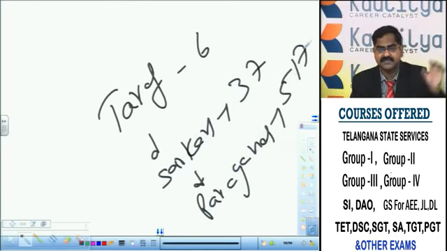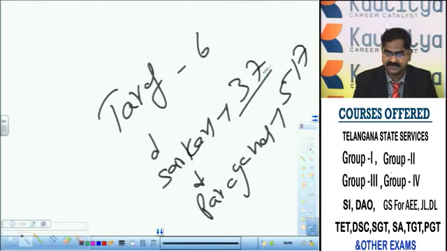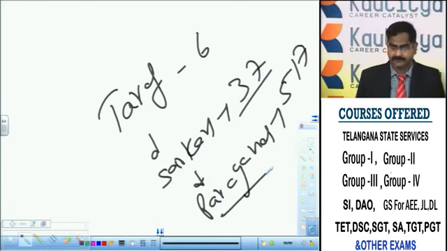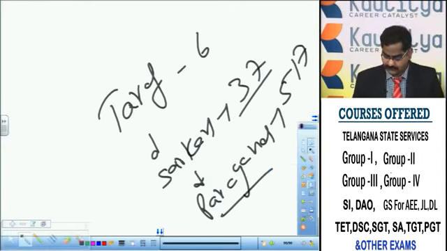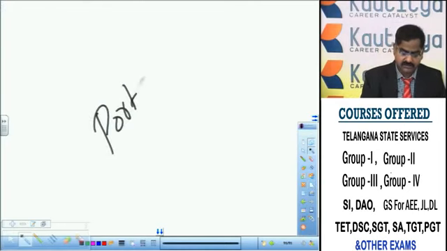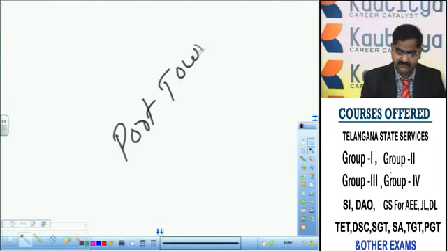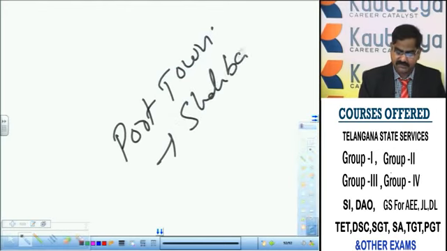See, taraf means a state-level unit, a provincial-level unit. How many tarafs are there in the kingdom? 6. Tarafs are divided into sarkars. Sarkars are 37 by the time of Abul Hasan Tanisha. And sarkars are further divided into parganas. They are 517 in number during the time of Abul Hasan Tanisha. Port-to-town officers were called Shabandar.